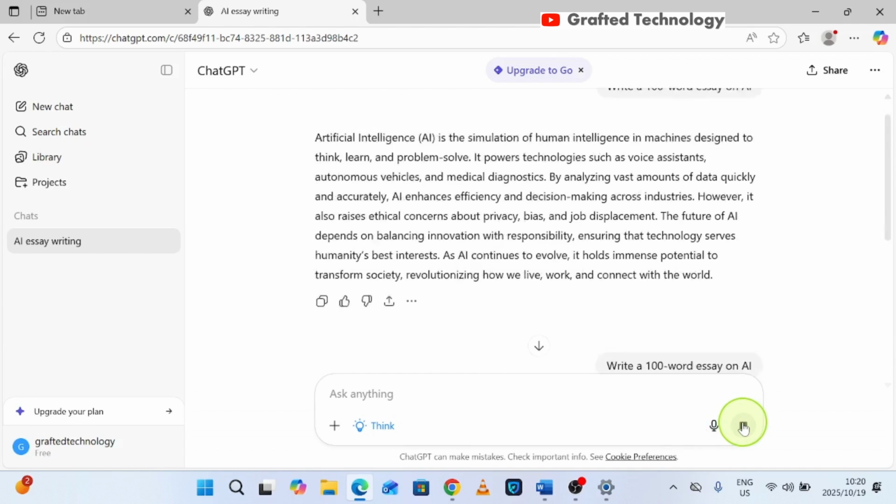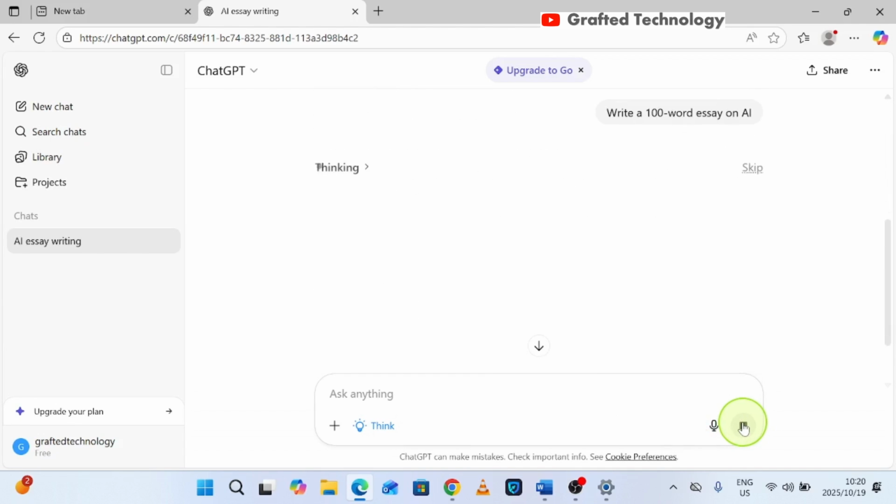Now let's click on send. You can see right now it's thinking and it's going to give you a better response.